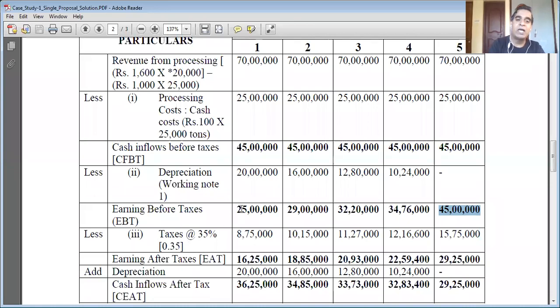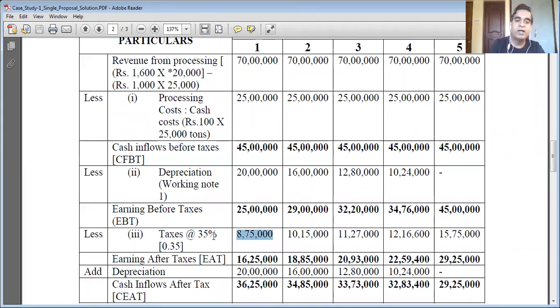So now we need to calculate taxes. The tax rate is 35%, and this is the taxable income for each year. Remember, taxes are deducted at the rate of 35%. To make it simple, you can calculate 35 divided by 100 multiplied by 25 lakh, and you will get 8,75,000 rupees as the tax amount.